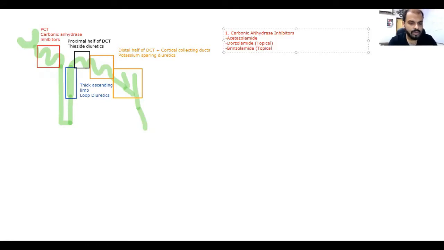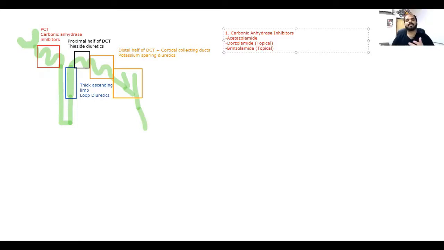Now we'll go towards the mechanism of action. Does any one of you know what is carbonic anhydrase enzyme? Now look, we are saying that these drugs are carbonic anhydrase inhibitors. Does any one of you know what the carbonic anhydrase enzyme is, and what it does? It is necessary for bicarbonate reabsorption and secretion.